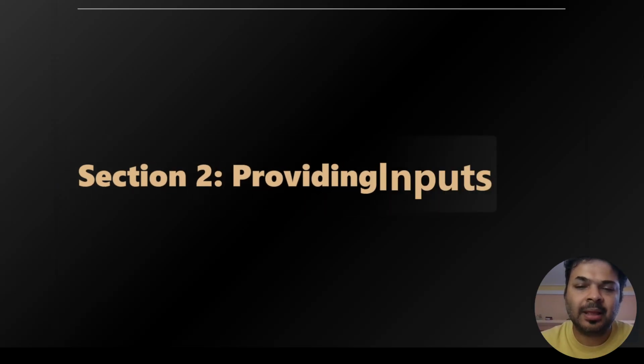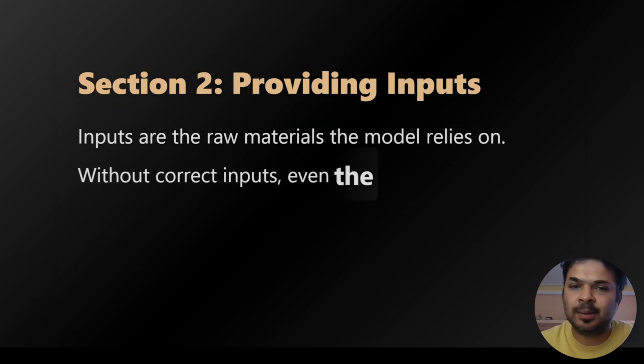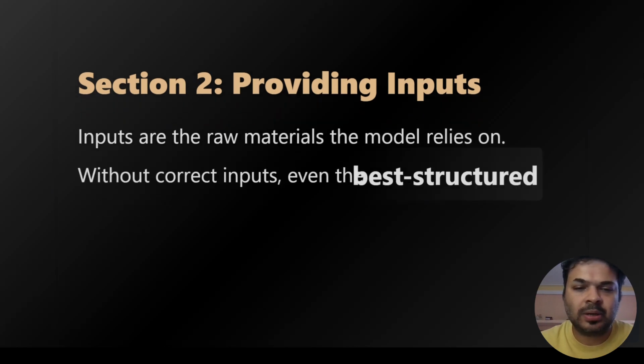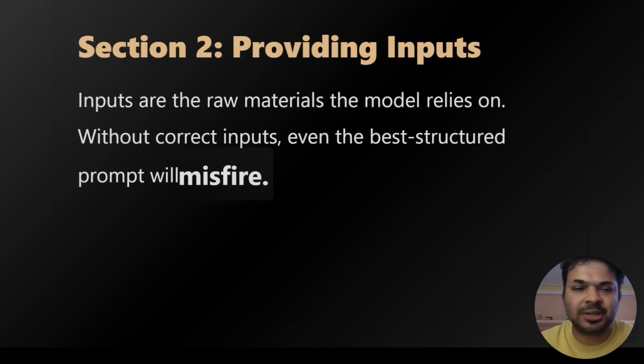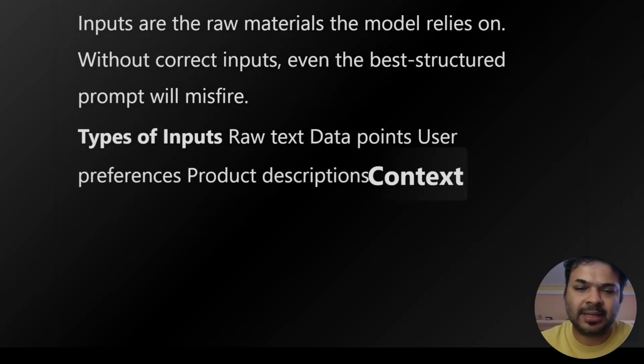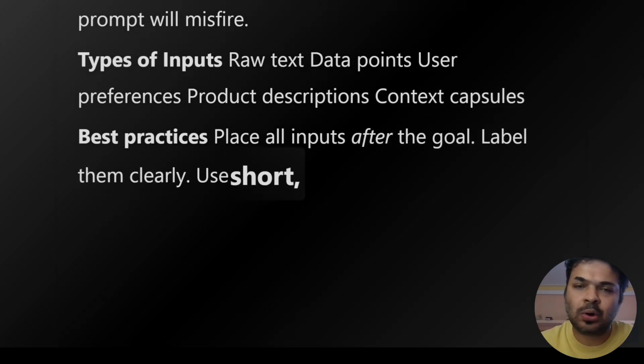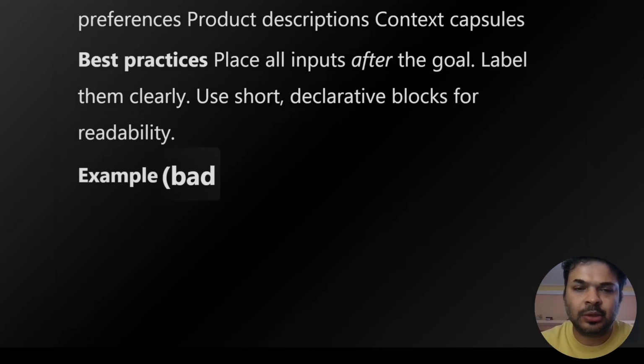Next section, providing inputs. Inputs are the raw materials the model relies on. Without correct inputs, even the best structured prompts will misfire. Types of inputs: raw text, data points, user preferences, product descriptions, context capsules. Best practices: place all inputs after the goal. Label them clearly. Use short declarative blocks for readability.